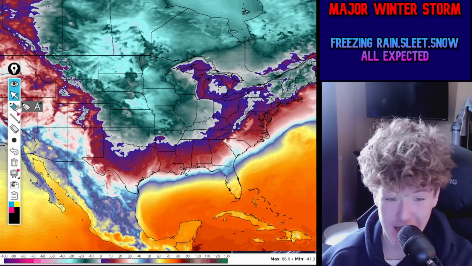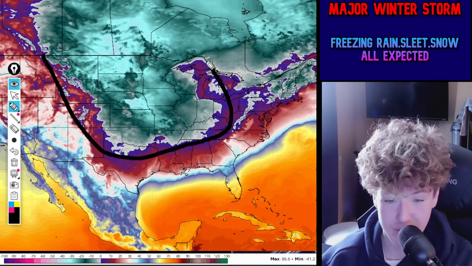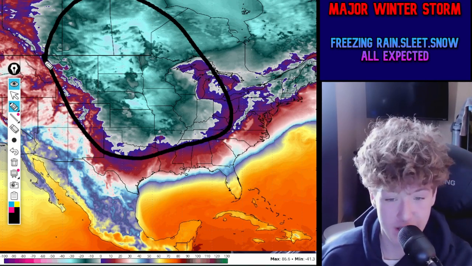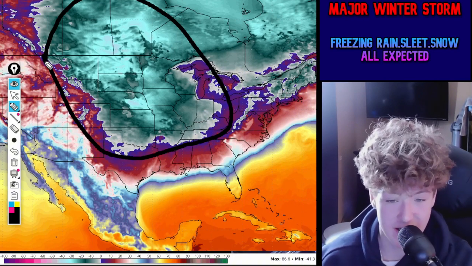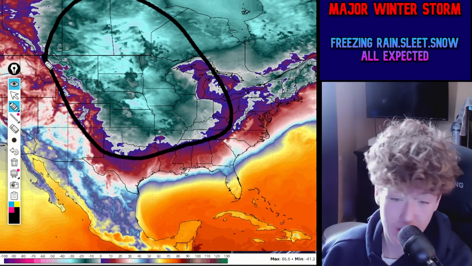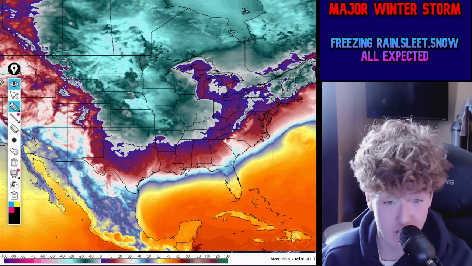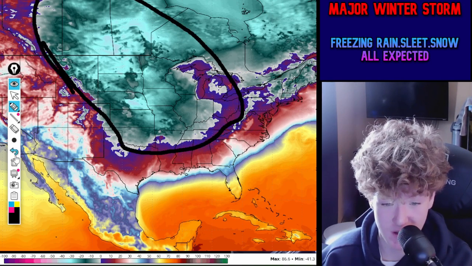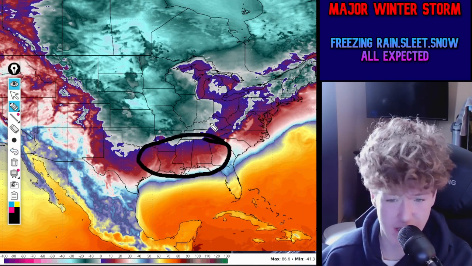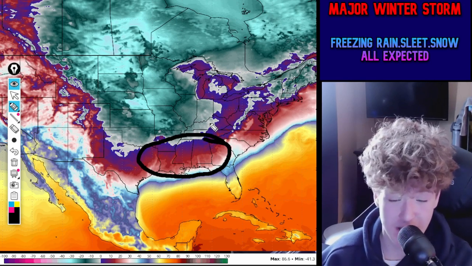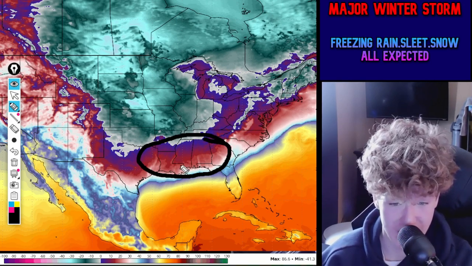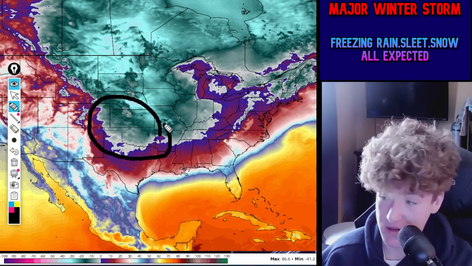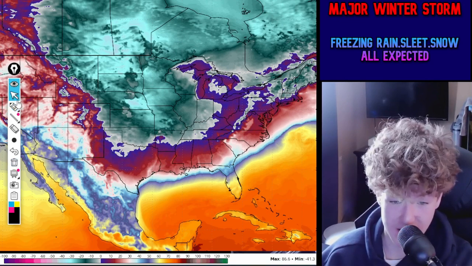If we look at the apparent temperature, we're going to see potentially below zero wind chills across Oklahoma, Missouri, Illinois, Indiana, Kentucky, Tennessee, Iowa, Wisconsin, Minnesota, South Dakota, North Dakota, Montana, Nebraska areas here with really, really frigid temperatures for a lot of the U.S. We could even see some cold temperatures getting almost into Louisiana, Mississippi with really, really cold wind chills, and even in the panhandle of Florida, and even some really cold temperatures over here in Texas areas.